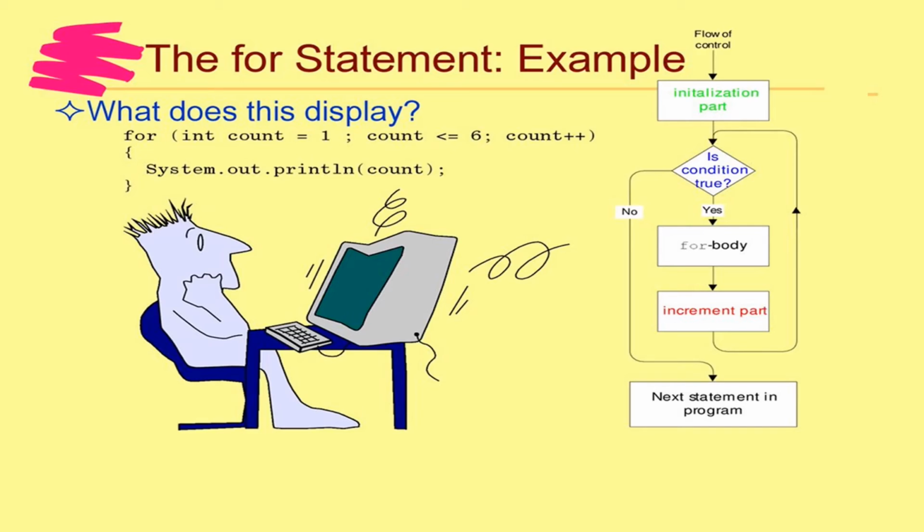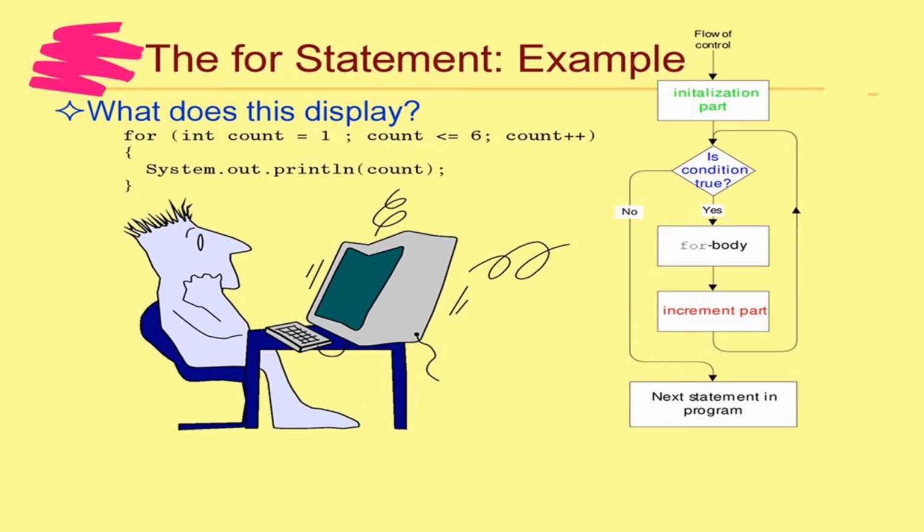Here we can see we initialize the count, and if the condition is true, the body of the for loop will be executed and the count is incremented. Then again it will check the condition again and again, and if it is true, it will be executed again and again. If the condition is false, the next statement in the program will be executed.